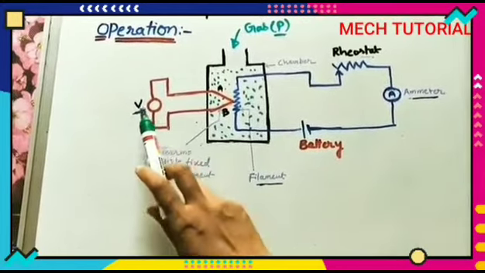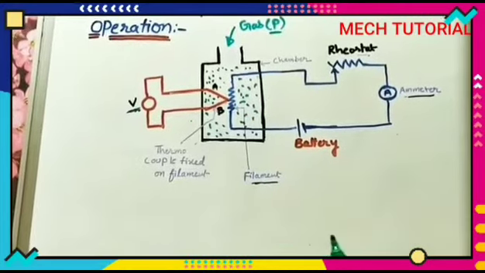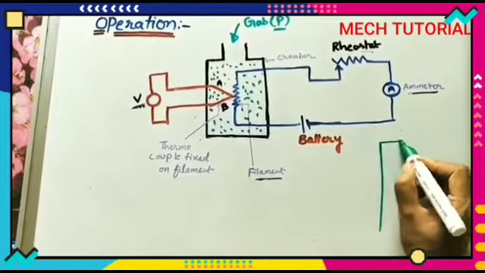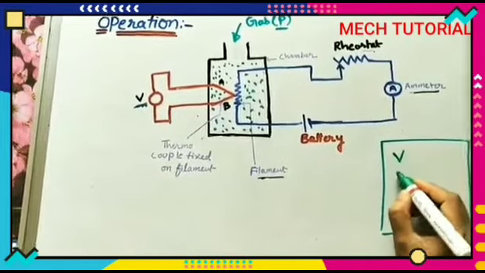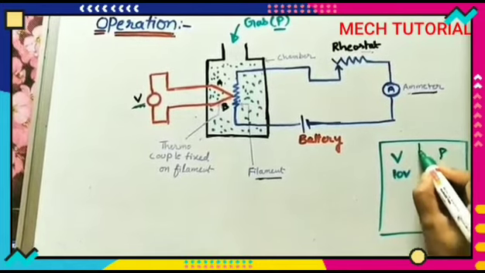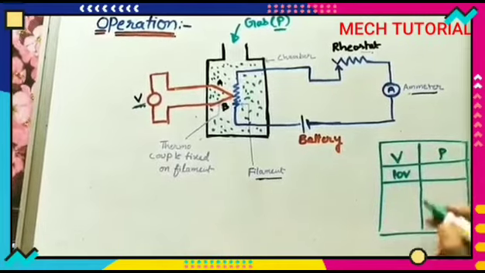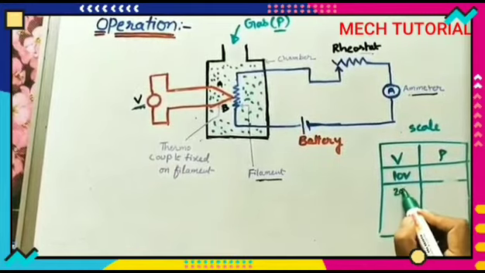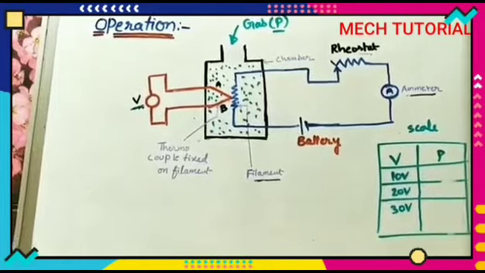So this voltmeter will find the P value in the calibrated scale. We will have one calibrated scale for each and every gas. If the voltage reading is some 10 volts, what is the P value here? It is called a calibrated scale. By using this voltage, we can find how much pressure it has.